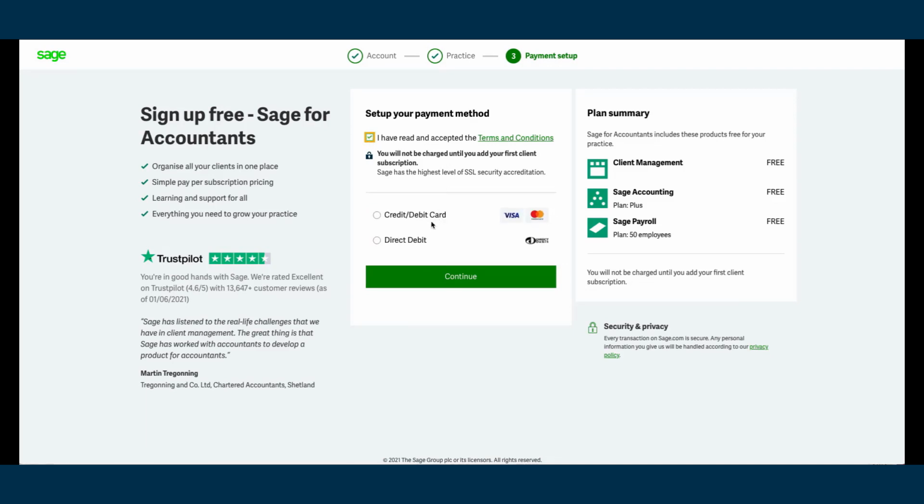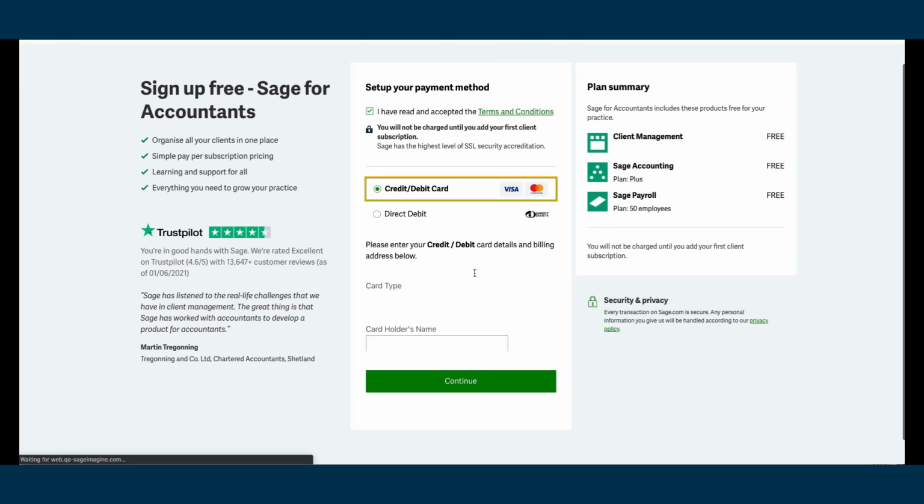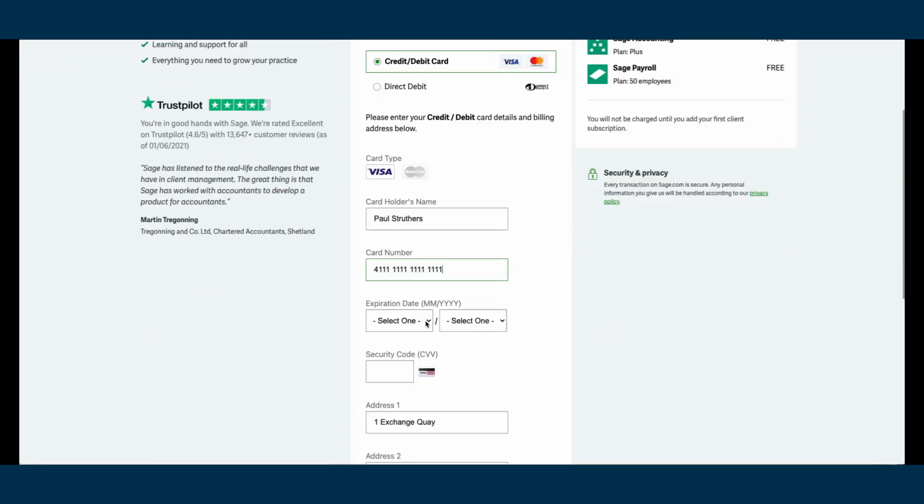Choose between credit or debit card or direct debit. This is what you will have to fill in if you choose the credit or debit card option. So enter all the necessary details. And finally, click Continue.